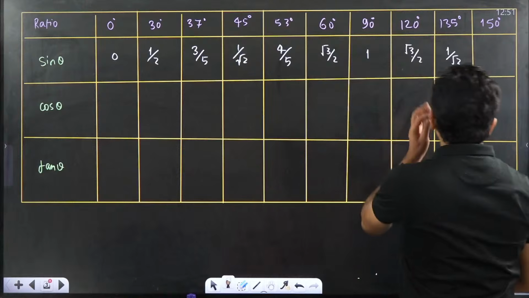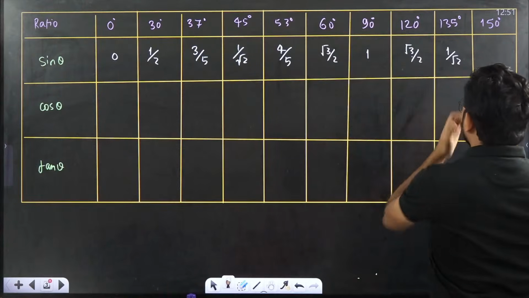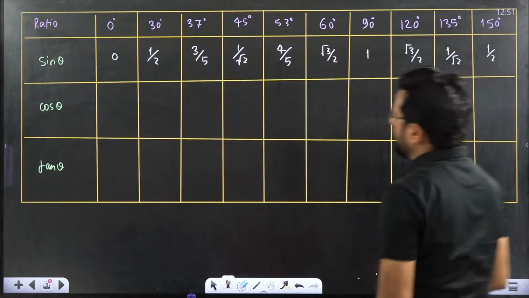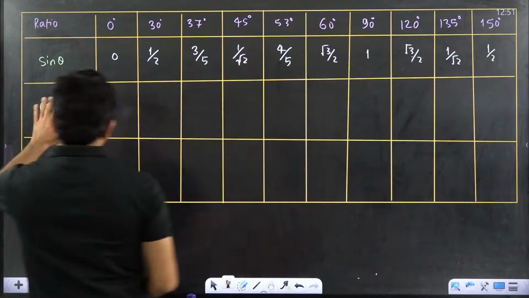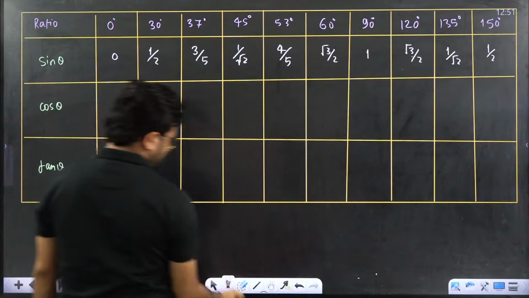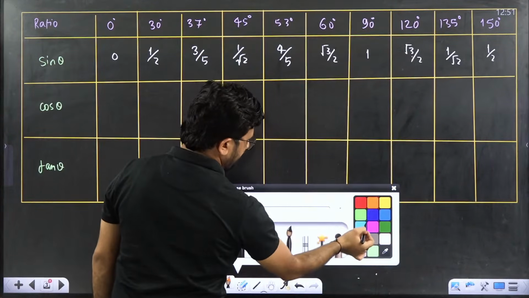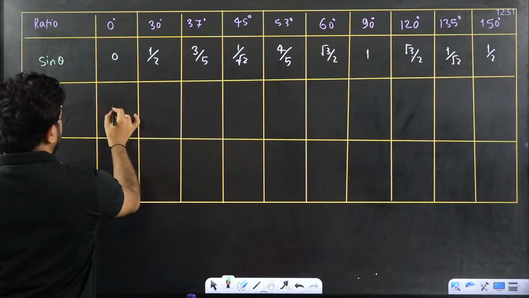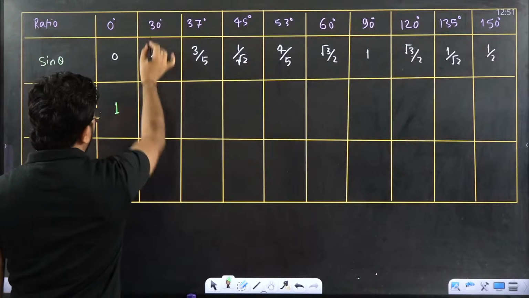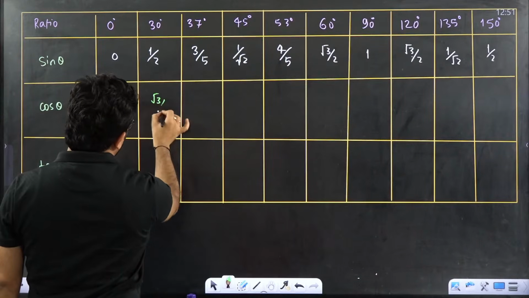Sine 150, that is equal to 1 by 2. Sine 180 also I will write. Up to here we have written this. Now cos theta. You have to write it down just like this. Here this would be 1. Cos 0, 1. Okay, cos 30, root 3 by 2.